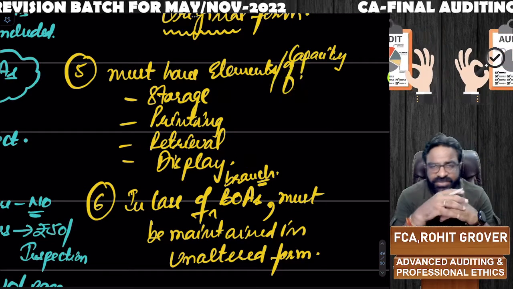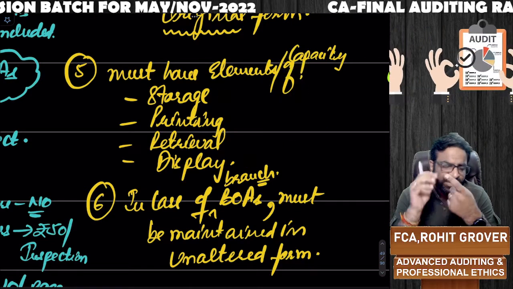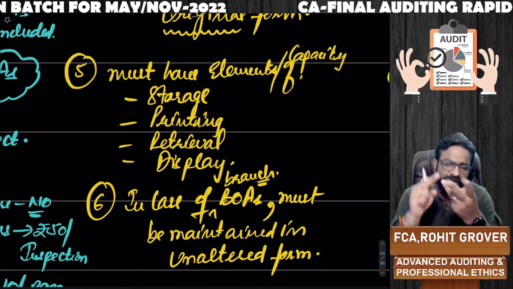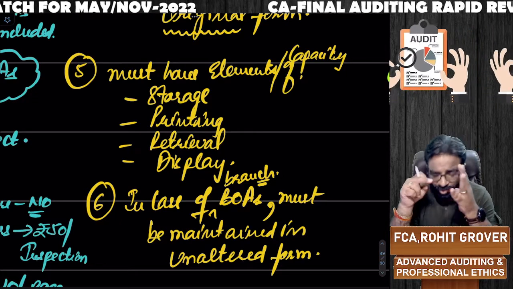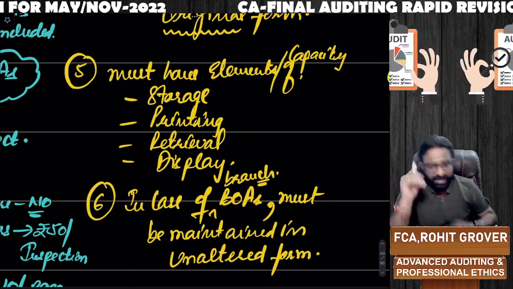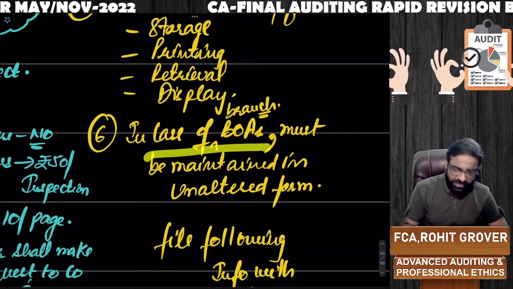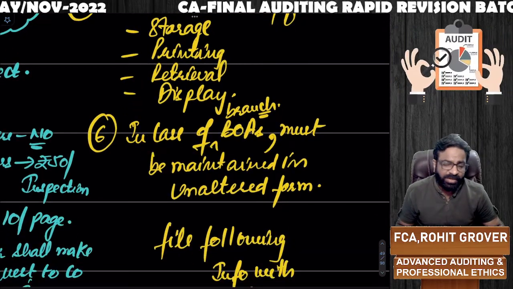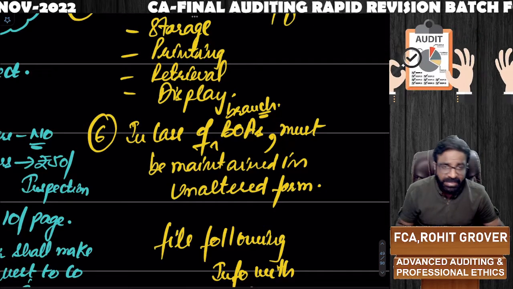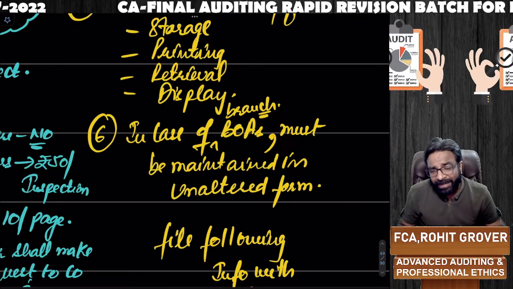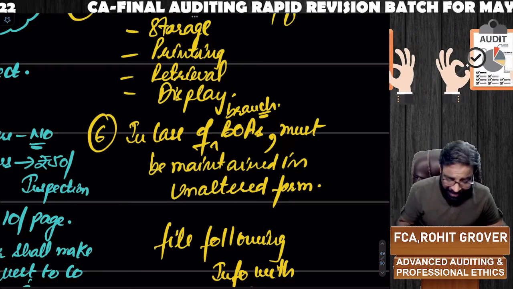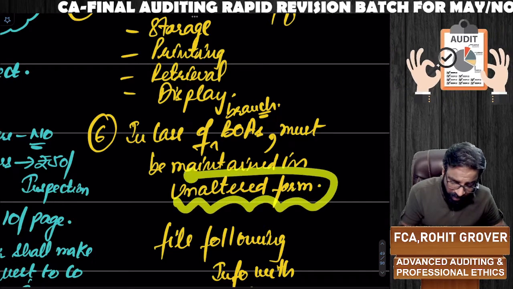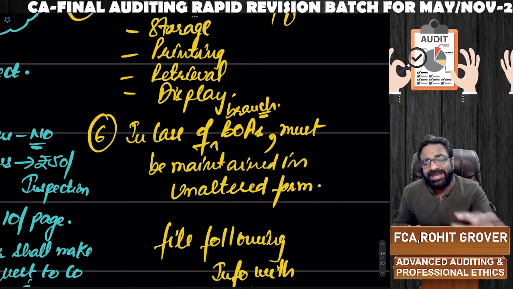They should have the capacity of storage. It should be printable, it should be retrievable, and it should be displayable. Next point, in case of branch books of accounts, because you are a head office and you have a dependent branch, you will maintain the books of accounts. Make sure that you are maintaining the books of accounts of the branch in an unaltered form. You are not allowed to change it in any way.